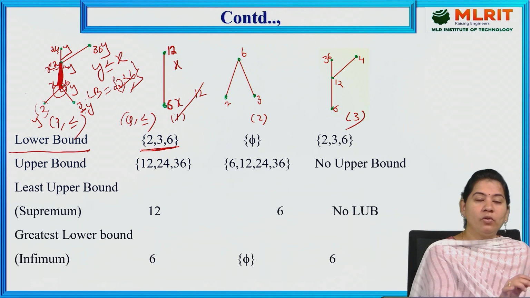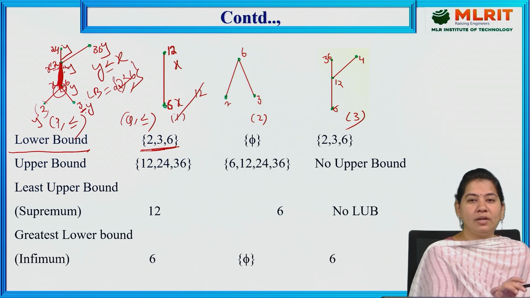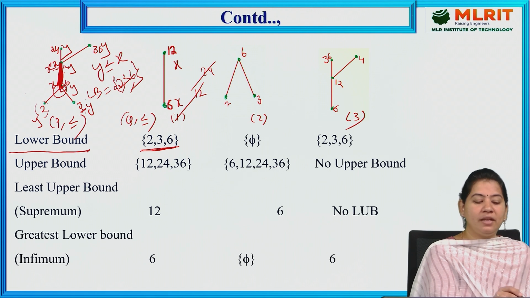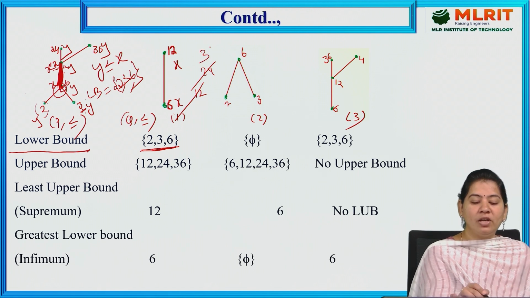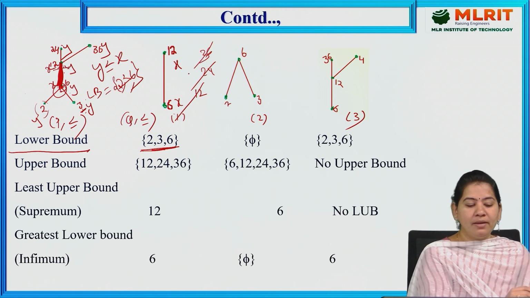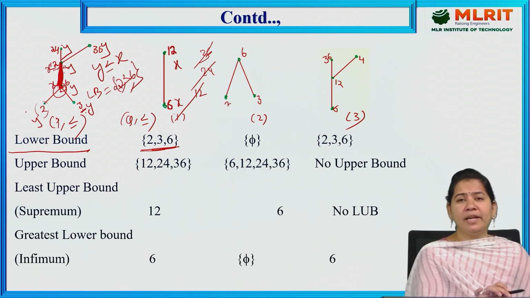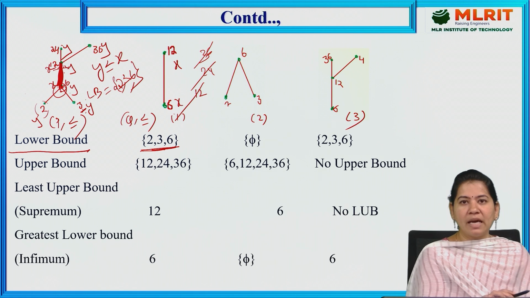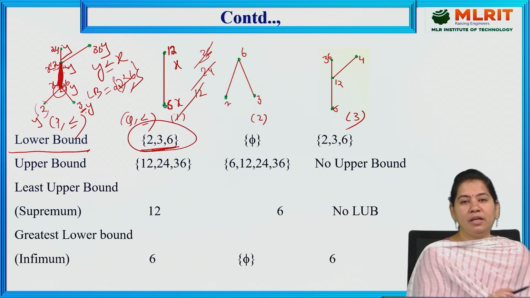In the same way, if you go for 24 as a Y element, 24 is not less than 6 and not less than 12, so 24 will also not be included in the lower bounds. In the same way, 36 is not less than 6 or 12, so 36 will not be included. We are comparing all the Y elements with every X element, but out of these we are getting only 3 Y elements that are less than or equal to every X element. So 2, 3, 6 are the lower bounds.